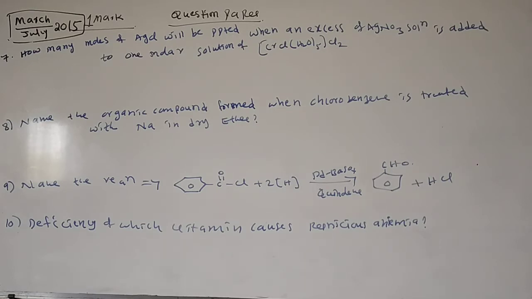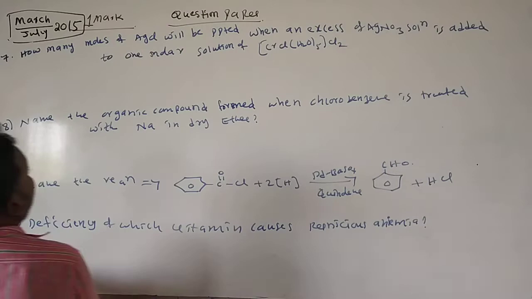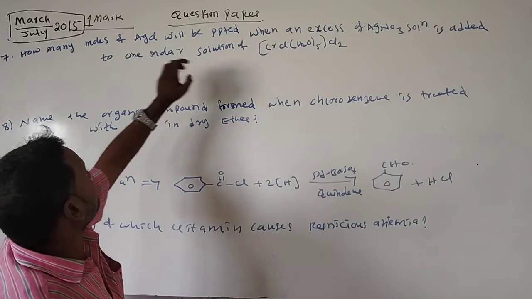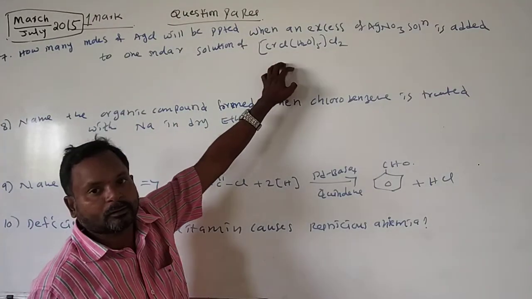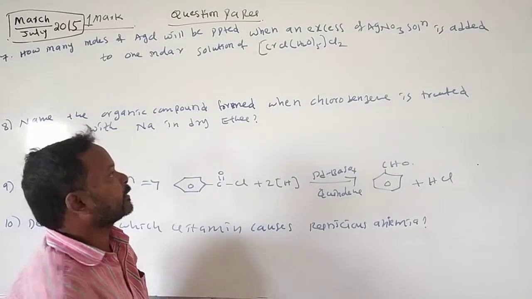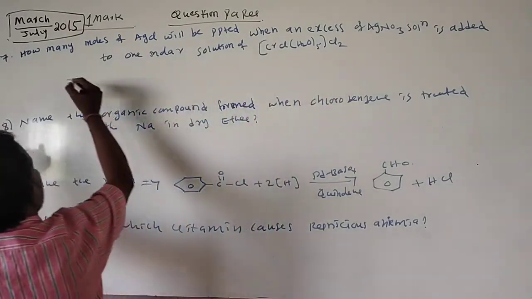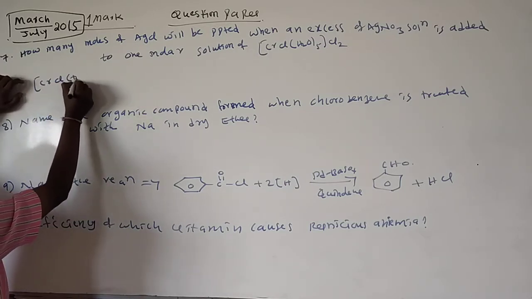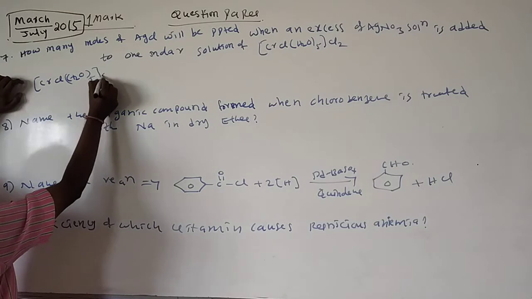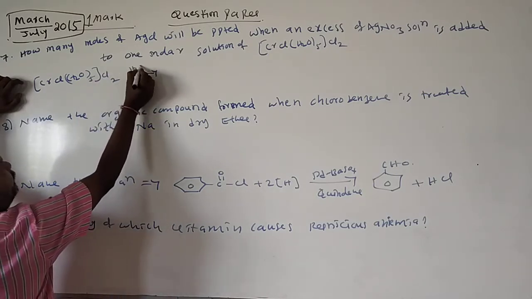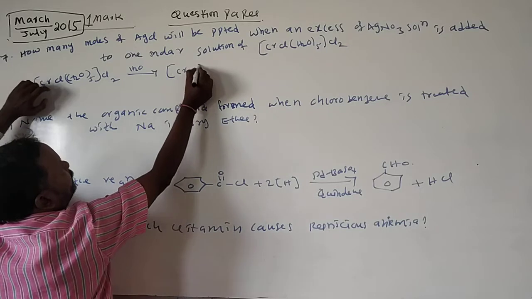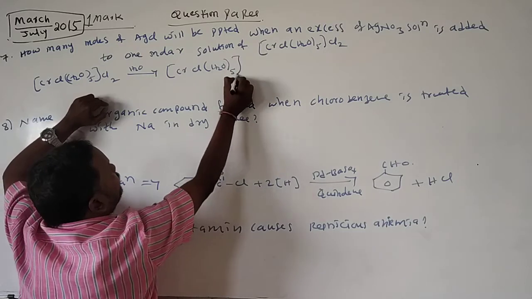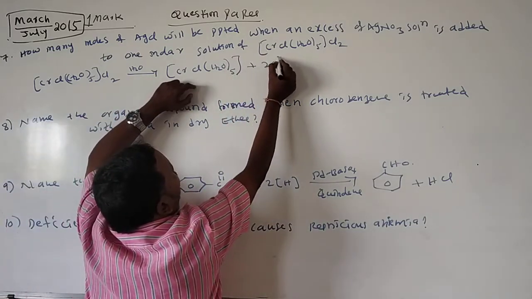Next, in continuation, the 7th question. How many moles of silver chloride will be precipitated when an excess of silver nitrate solution is added to 1 molar solution of this compound? This is from the coordination compounds chapter. On dissociation, this compound gives [CrCl(H2O)5]2+ plus 2Cl minus.